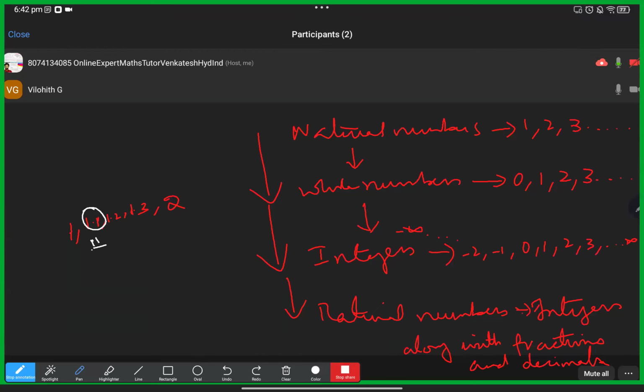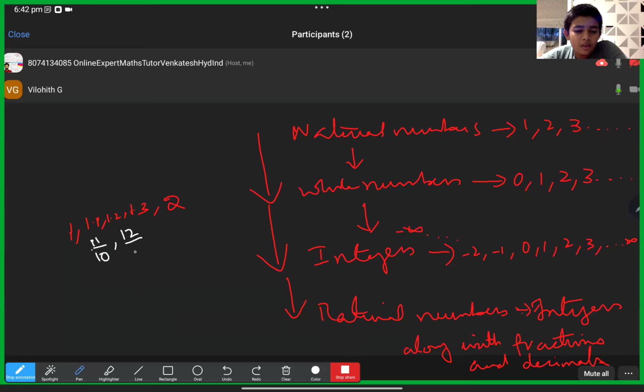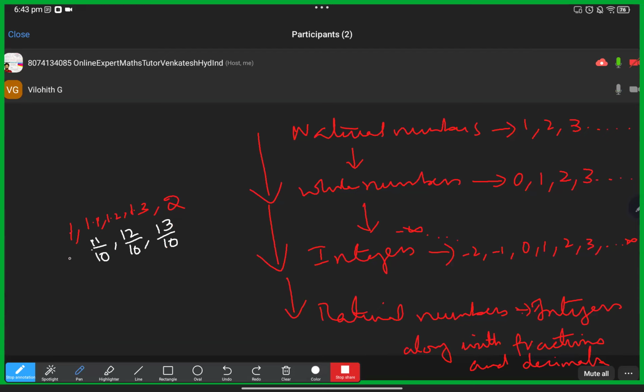we need to club it: 1.1 we write as 11 by 10. Then 1.2 means how much? 12 by 10, sir. 1.3 means 13 by 10. If you see, these are the fractions which lie in between 1 and 2, which are whole numbers.